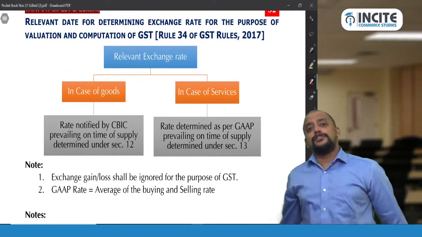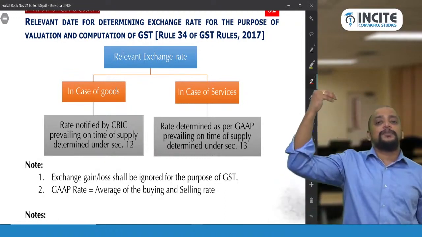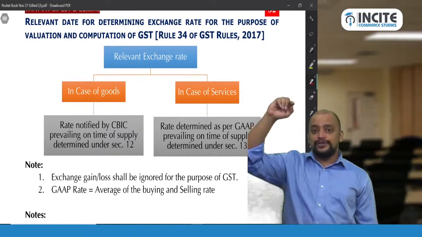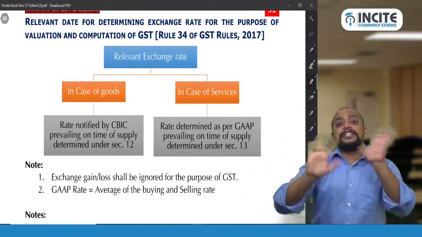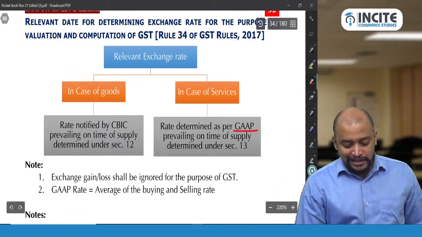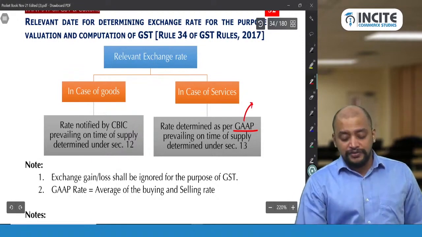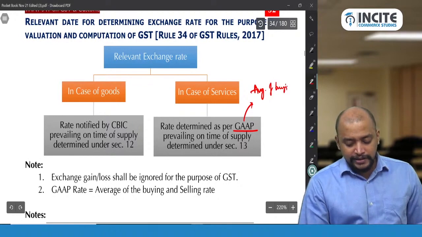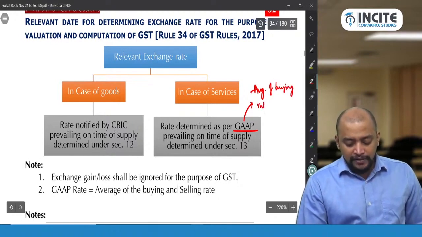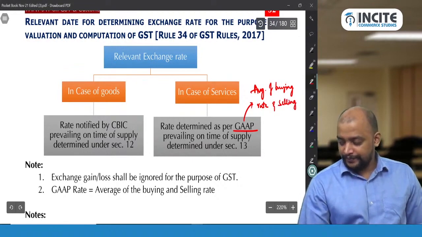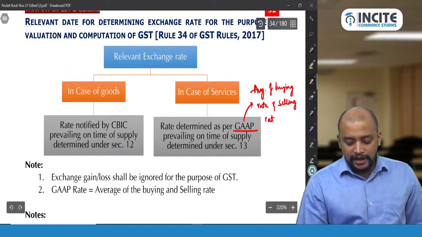In case of services it is the same. First you determine the time of supply for the transaction, and for that time of supply we need to see what is the GAAP rate, not the CBIC notified rate. For services we need to take the GAAP rate. Usually the GAAP rate is the average of the buying rate and selling rate on that day.